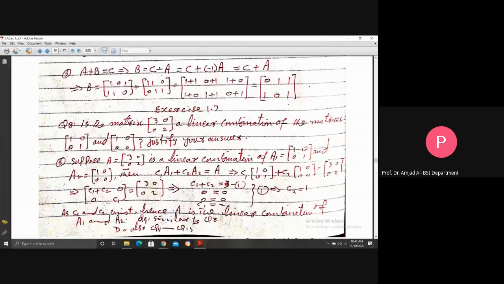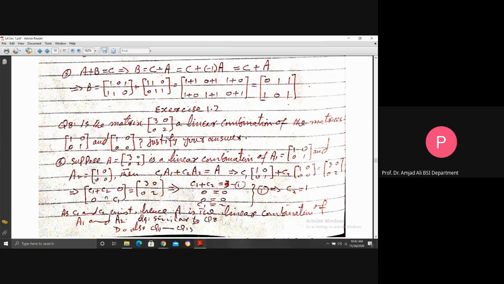Then C1A1 plus C2A2 is equal to A for some real numbers C1, C2. How is this linear combination converted into a linear system? If there exist C1, C2, then our supposition is true. Now multiply C1 to A1, C2 to A2, and this is the A matrix. Multiply and sum will be this one.